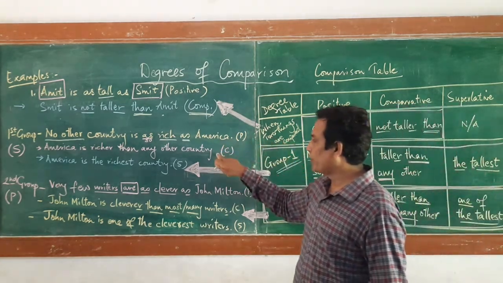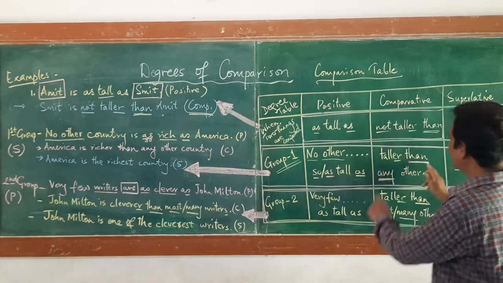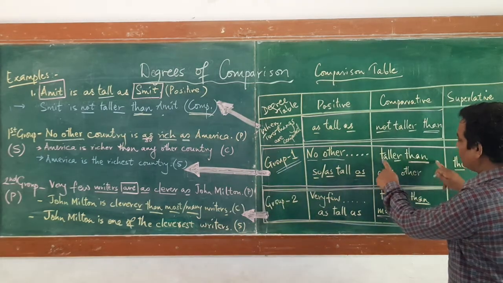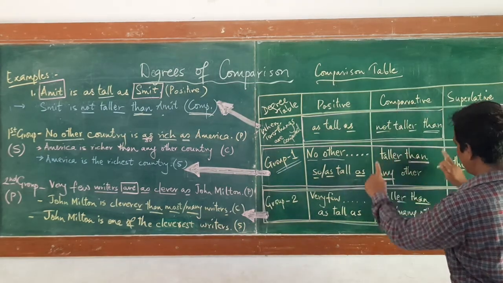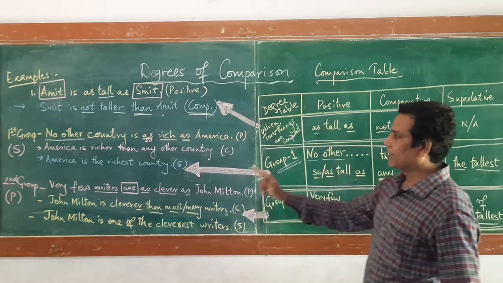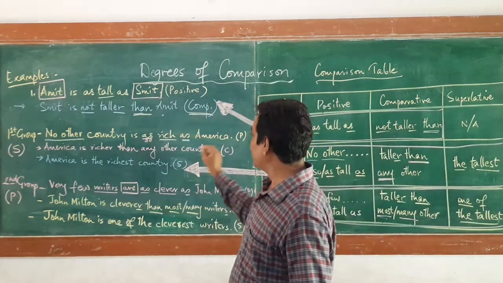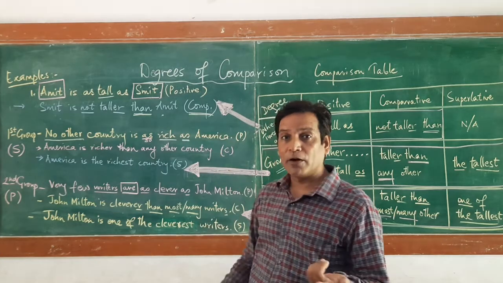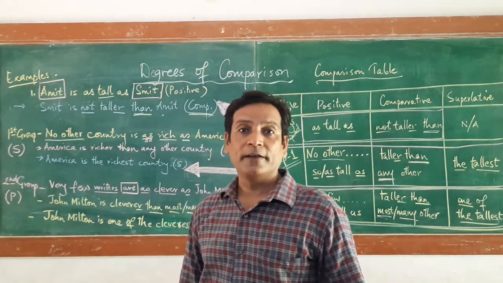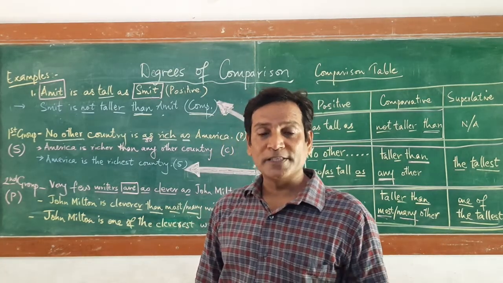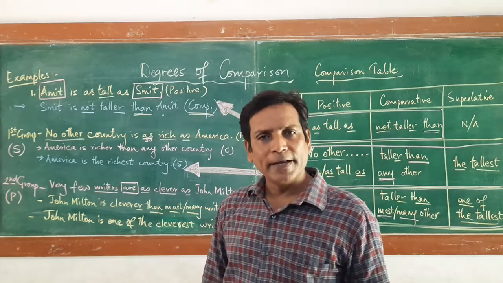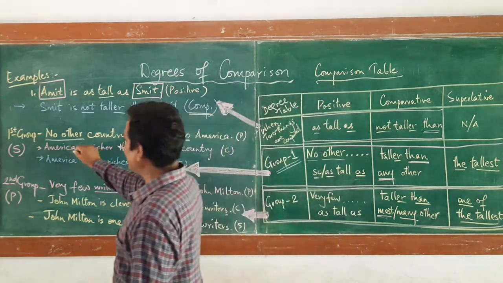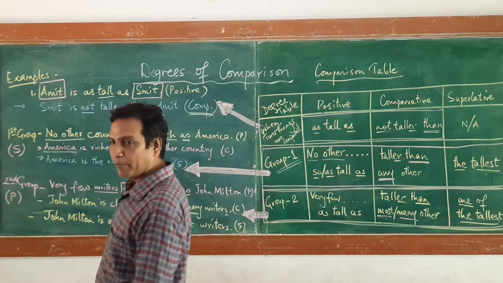If I want to transform into comparative and superlative, I only need to check this. So I will go to the comparative form, I will check this one, and I will start my sentence with the subject. Here what are we talking about? We are talking about the country which is very rich. So which is the country name given here? America. So we start the sentence with the subject, America.